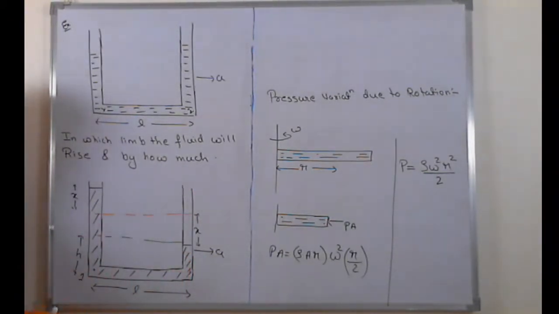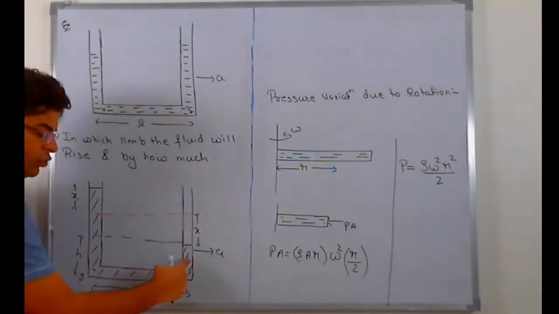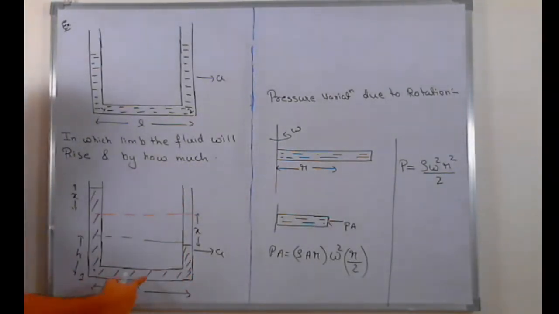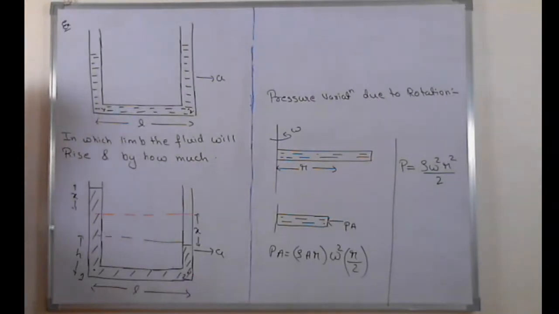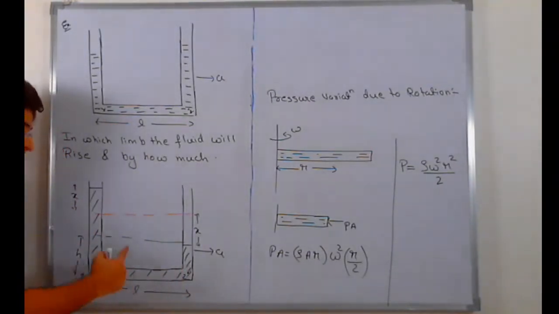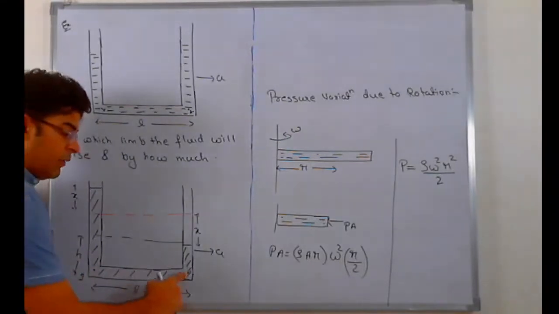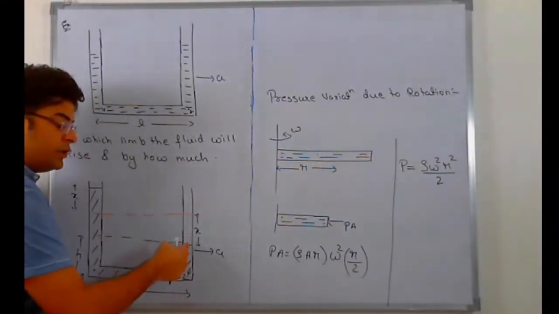You can write P atm plus rho g into 2x plus rho g into h equals P atm plus rho gh plus rho al, because on going from 2 to 1 the pressure increases. Or you can equate the pressure at point 2: P atm plus rho g into 2x plus rho gh minus rho al, because you are going from high pressure to lower pressure, equals P atm plus rho gh.